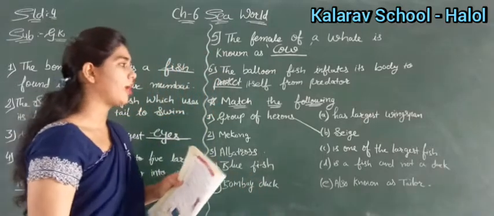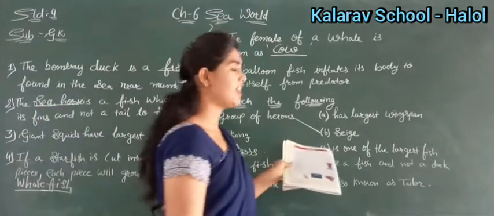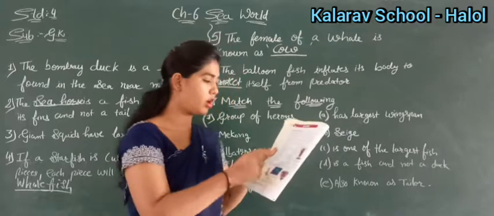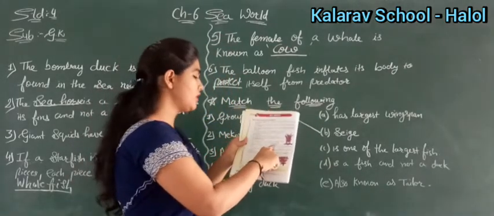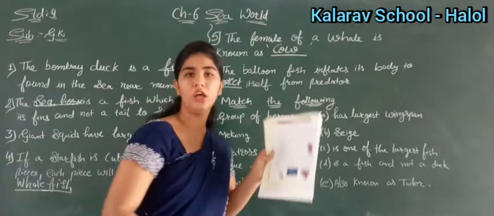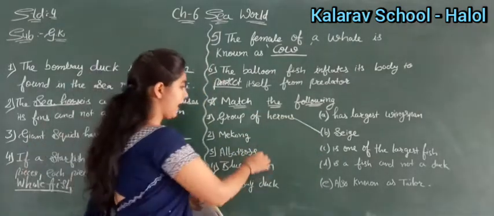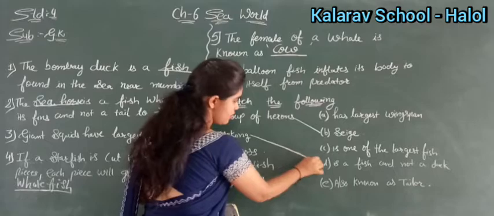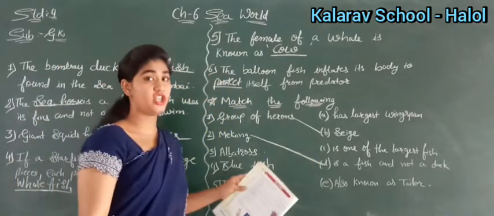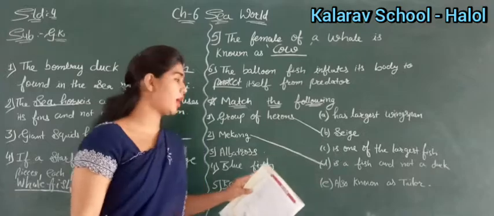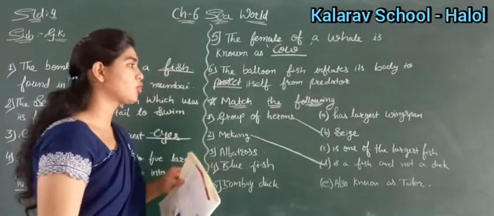Then Mekong. Mekong is one of the largest fish, right? Here we have learned. See here number 8, Mekong giant catfish is one of the largest fish in the world. So here you will write match with D, right? Use the scale while you are matching the answers, okay? Then albatross.